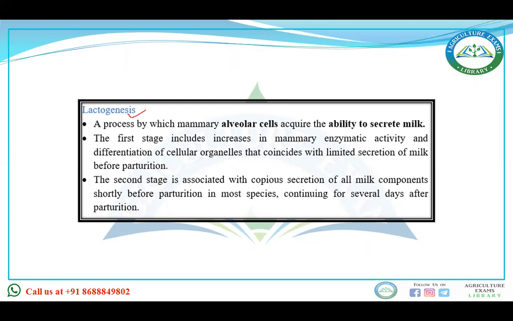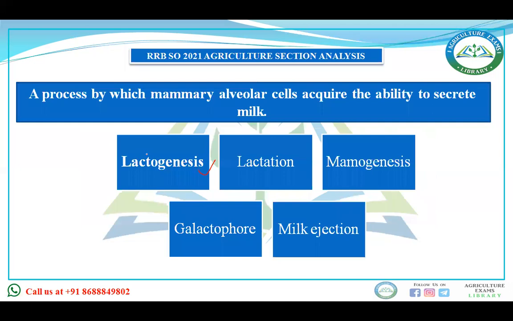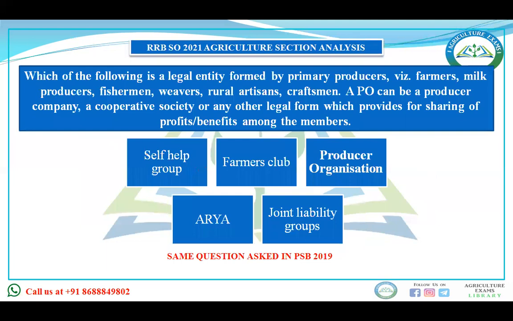What happens in this first stage is that enzymatic activity in the mammary gland is increased, and then there is a differentiation of the cellular organelles. After that, the entire process related to milk secretion I have already given you in one video. The complete 4 videos on milk are uploaded on our YouTube channel. You can visit there. There are 10 to 12 terminologies related to milk formation, and you can study them from there. But right now we are seeing the analysis of the RRB SO examination paper. The right answer to this question is lactogenesis.